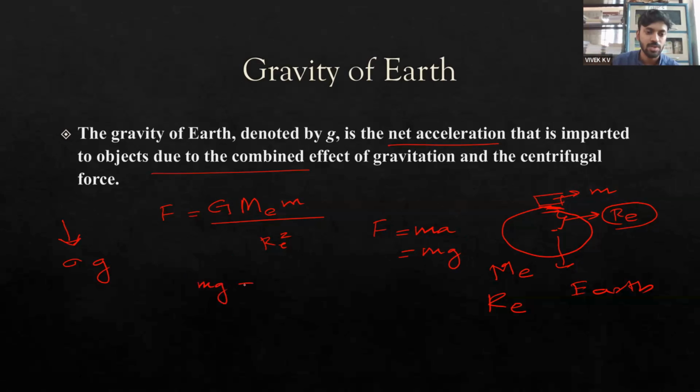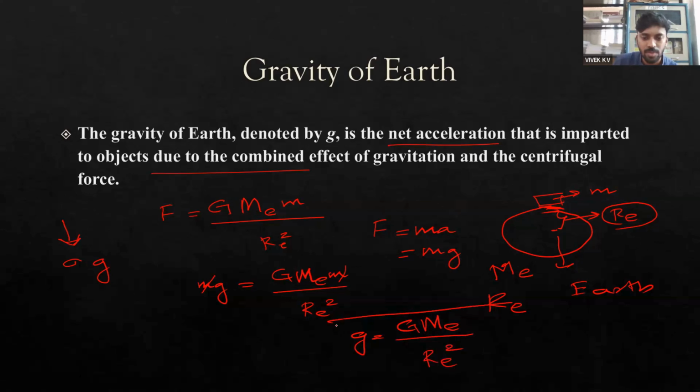So m into g will be equal to the force of attraction of gravity, G times mass of earth into mass of the object, divided by radius of earth squared. From this we know that the mass of the object gets cancelled. So we get the value of g as capital G, which is the universal gravitational constant, times mass of earth upon the radius of earth squared.